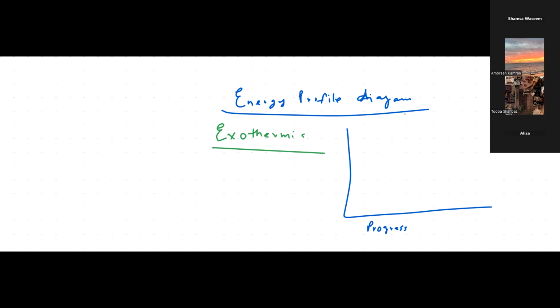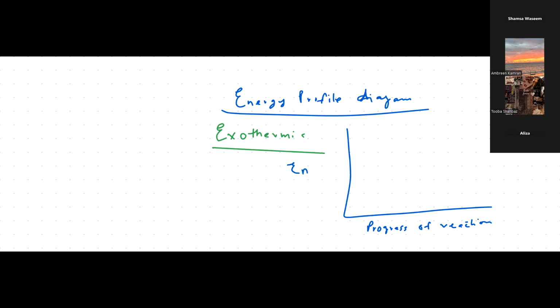Actually, once in O levels in 2003, they just gave this blank graph and asked the students to label the x-axis and y-axis. The students knew very well where to label reactants, products, and all, but they skipped it somehow. They were used to incomplete diagram questions, but they just forgot what comes on the x-axis. So I prefer that whenever you're drawing, you label by yourself. On the x-axis is progress of reaction and on the y-axis there is going to be energy.